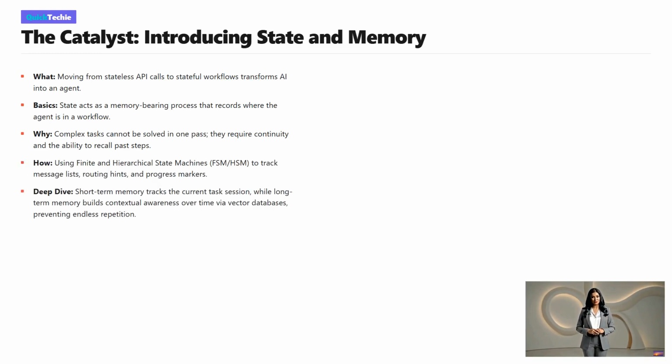The evolutionary leap from an API caller to an autonomous agent requires one critical ingredient: state. To move from static predictions to a dynamic system, we must give the LLM a memory-bearing process. We do this by implementing concepts like finite state machines, which track exactly what the system knows at a given moment. By persisting the conversation and tracking progress markers, the agent can reuse earlier results in later turns without starting from scratch. This addition of short-term and long-term memory transforms the AI from a reactive tool into a persistent entity capable of sustained, intelligent support across complex workflows.